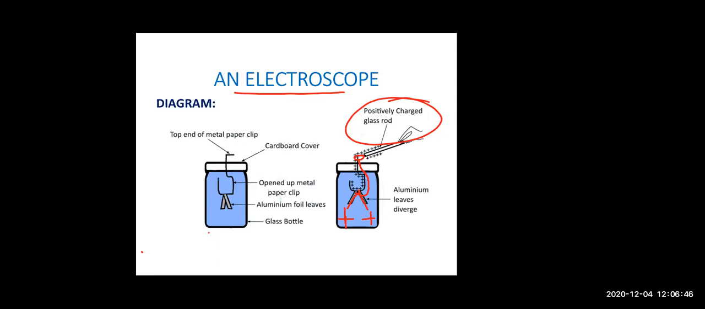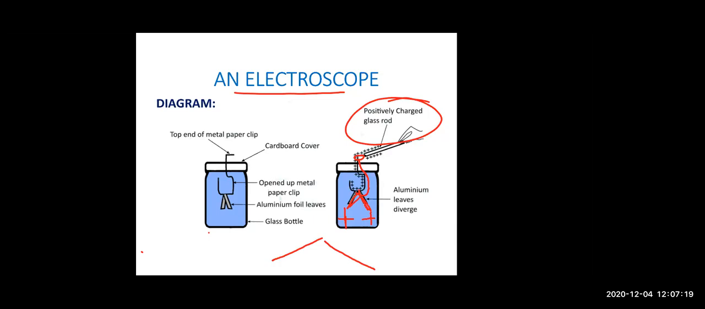Same charge. So what are they going to do? They are going to repel. They are going to move away. So what you will see when you touch the positively charged glass rod, because the bottle is of glass, you can see from outside. You will see that both the aluminium leaves move far from each other. So the gap between the leaves will increase.